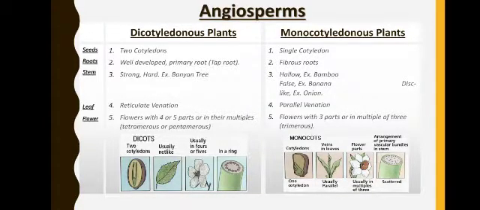In case of dicot, the stem is strong, hard. For example, banyan tree. Whereas in case of monocots, the stems are hollow, for example, bamboo, banana, and in case of onion it is disc like. The stem is in the form of a disc.